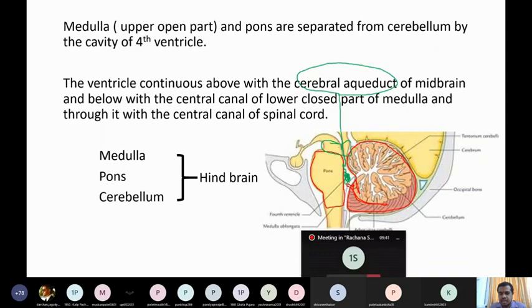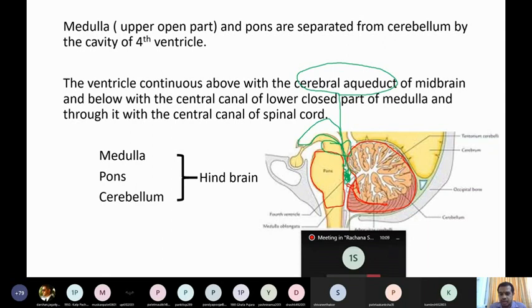In the midbrain, there is a small canal known as the cerebral aqueduct. Now, the fourth ventricle, which lies between the pons and upper part of the medulla in front and the cerebellum behind, continues above with the cerebral aqueduct. Through the cerebral aqueduct, it opens into a large cavity known as the third ventricle. Clear?